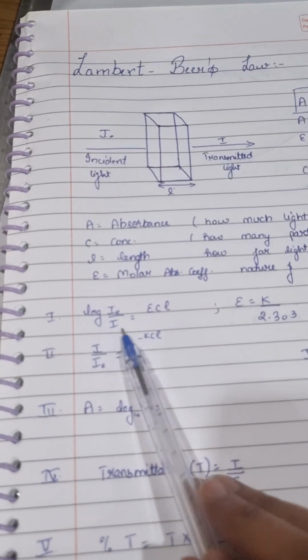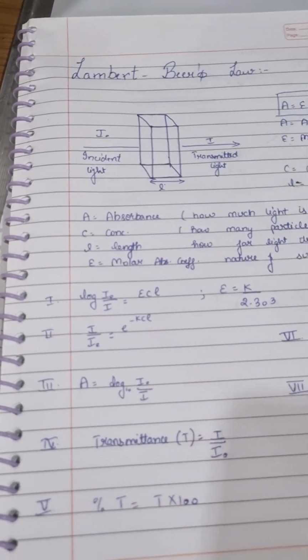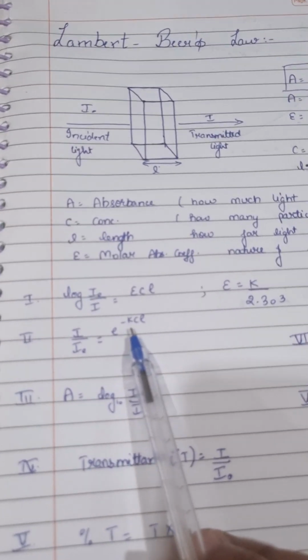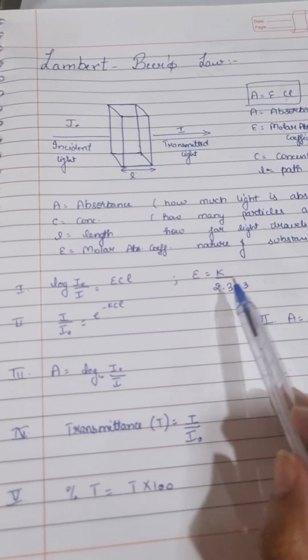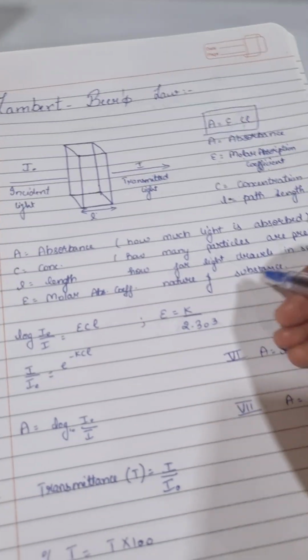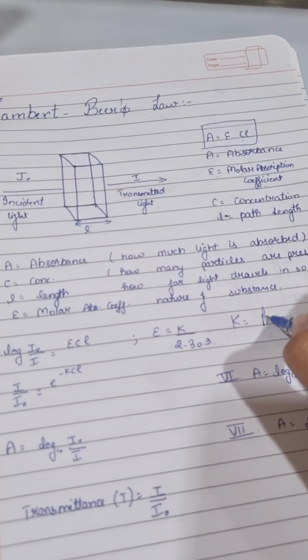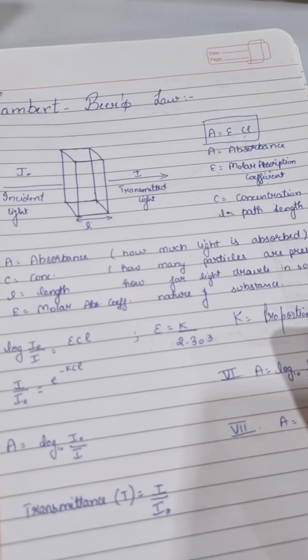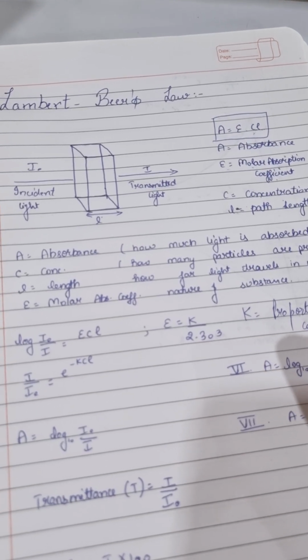Firstly it was I naught upon I, so in the second formula I have written I upon I naught. In the exponential, we get the negative sign. And the value of epsilon is K upon 2.303, where K is a proportionality constant which comes after integrating.